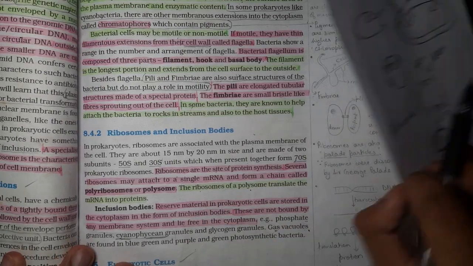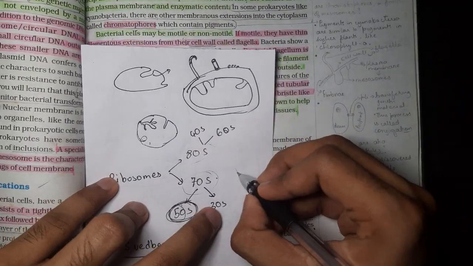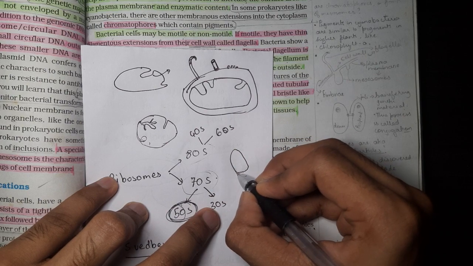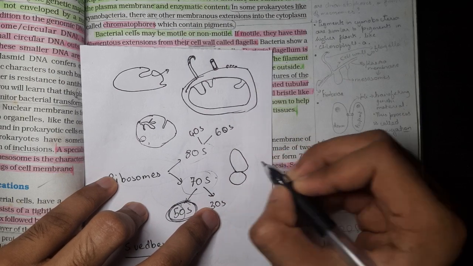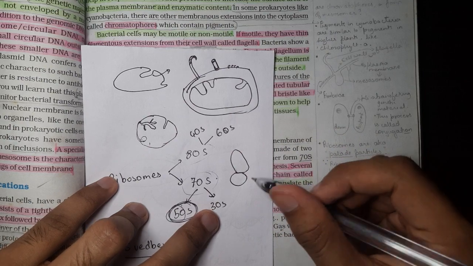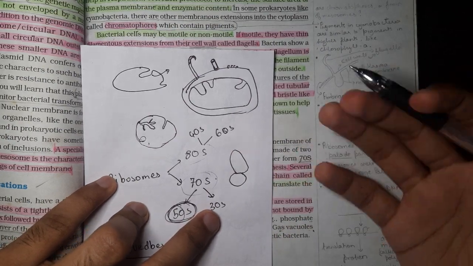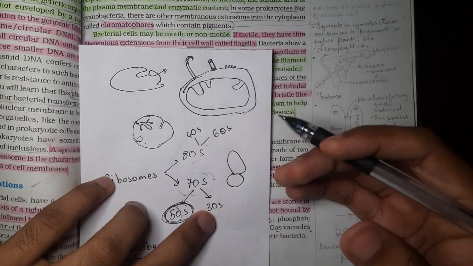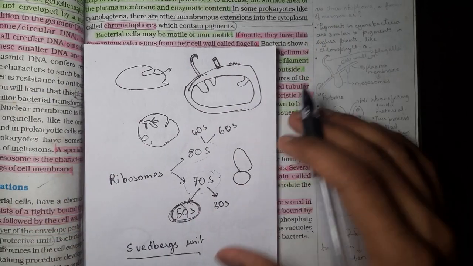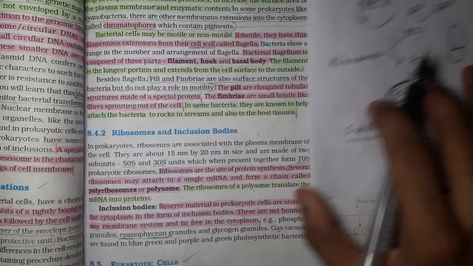Okay, so now I hope you understood what ribosomes are. Essentially they are made up of two subunits, and together they form one ribosome, and the two subunits are different in different cells. Like in eukaryotes they are different, in prokaryotes they are different.